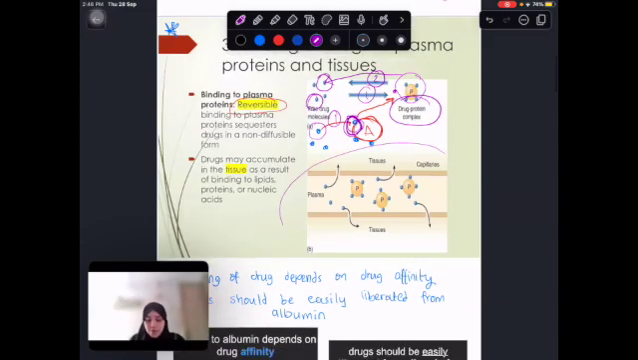As we can see from this picture, we have free drugs as well as bound drugs. One thing we need to understand here is that the free drug is the only one that can leave and go to the tissue to do its effect. So the only form of the drug that can do what the drug is supposed to do is the free drug. The bound drug cannot, because it's attached to the albumin and cannot be detached to do its job.